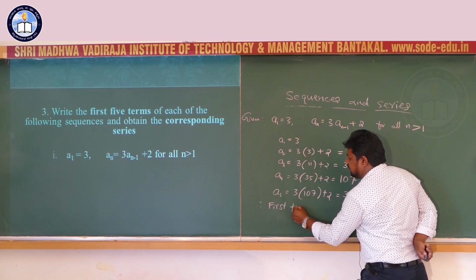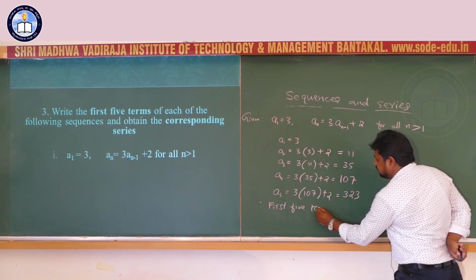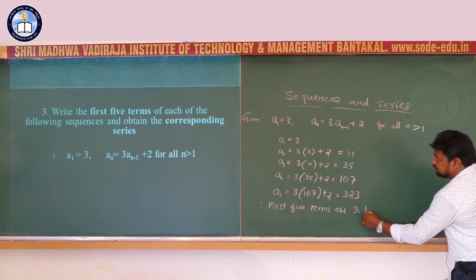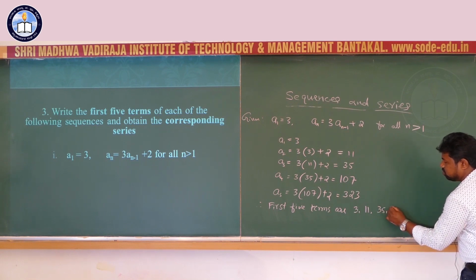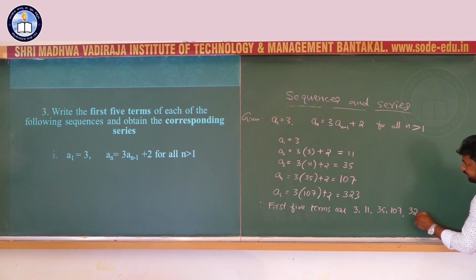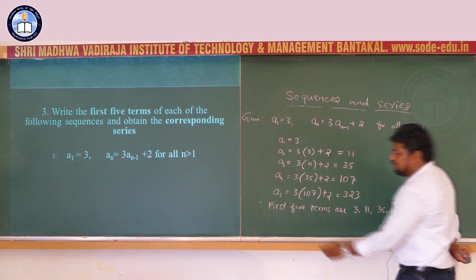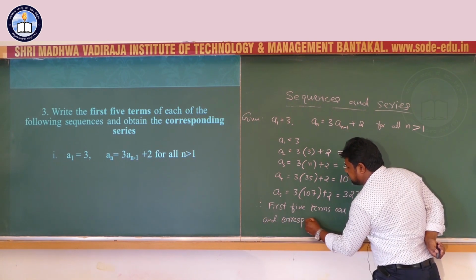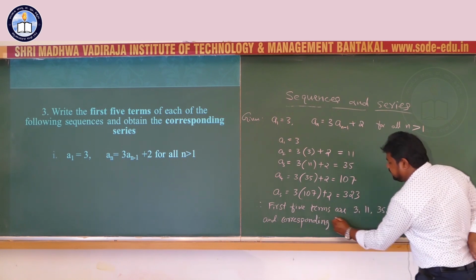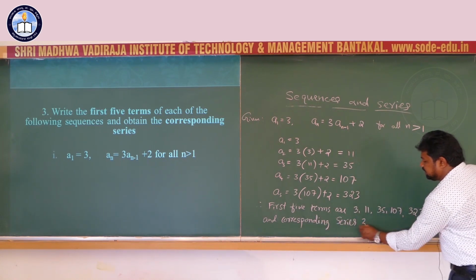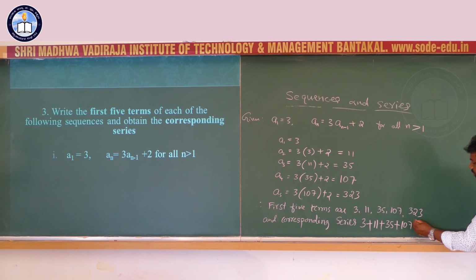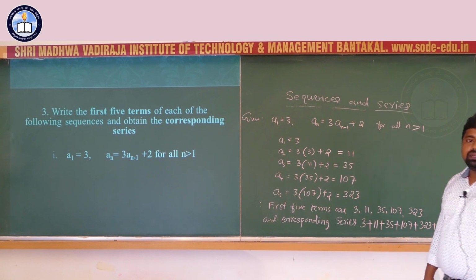Therefore, the first 5 terms are 3, 11, 35, 107, 323, and the corresponding series. They have asked for the series as well. The corresponding series is 3 plus 11 plus 35 plus 107 plus 323 plus and so on. That is the corresponding series.